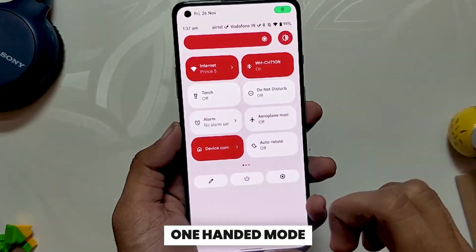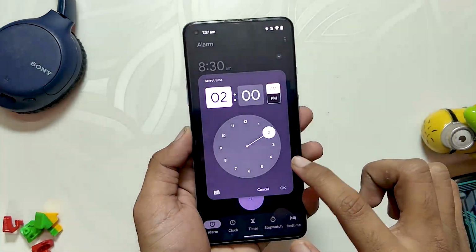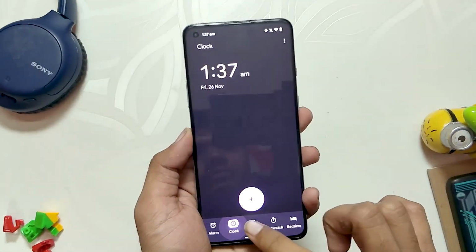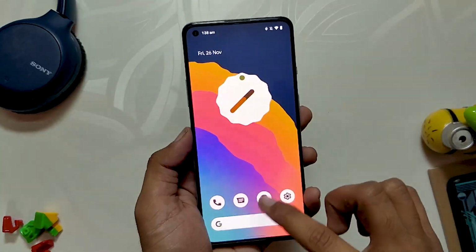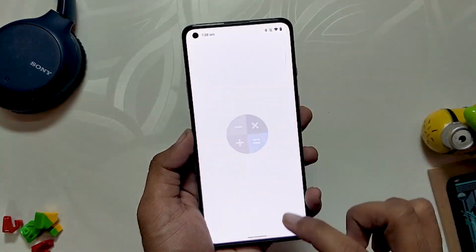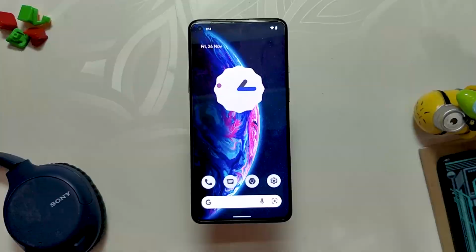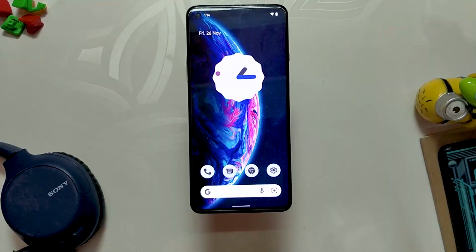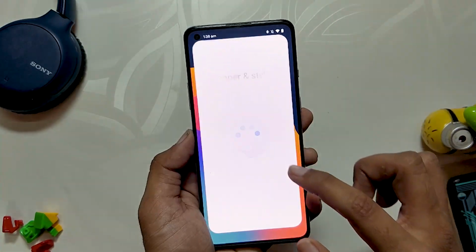So these were all the features and things that you get with this ROM. I must say it is a very stable ROM and it can definitely be used as a daily driver. I really enjoyed my time using this ROM, but still we should not forget that it is in development phase and this is just a beta version, so expect some bugs here and there. The battery backup on this ROM also looks fine, as I have not seen any considerable battery drain. Though I have not tried to play any games on this one.